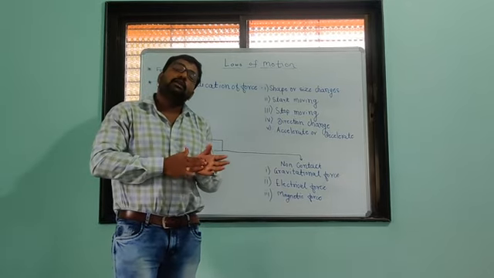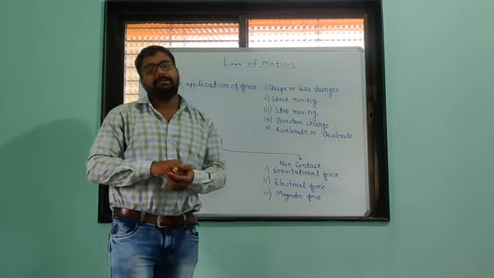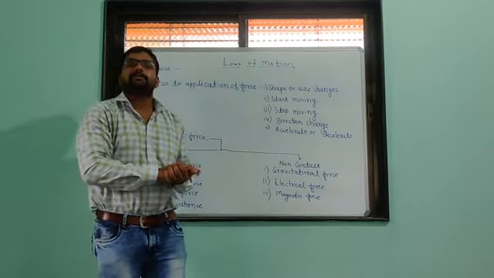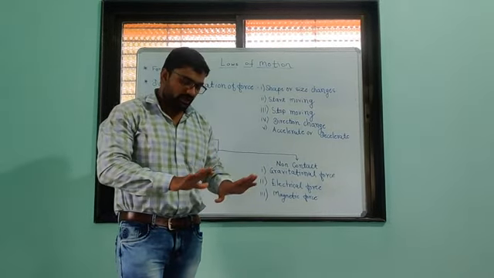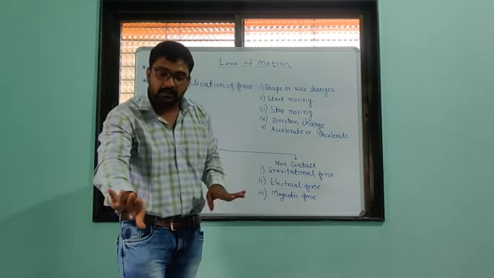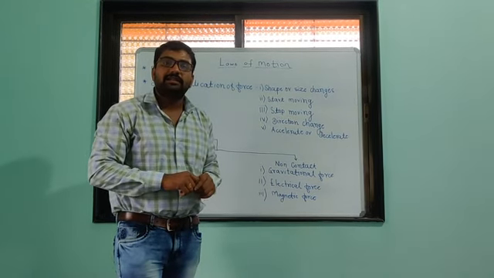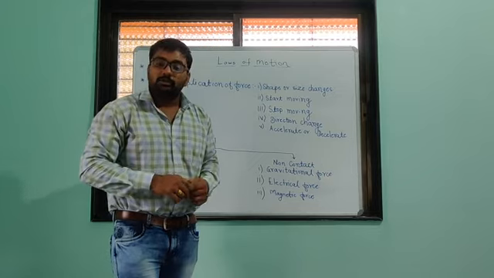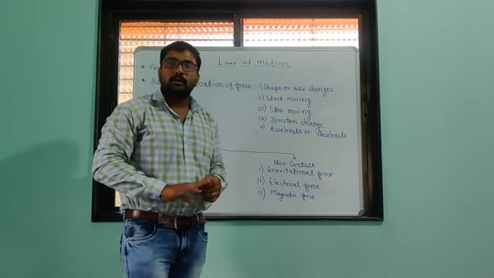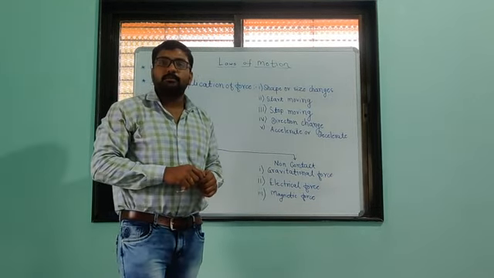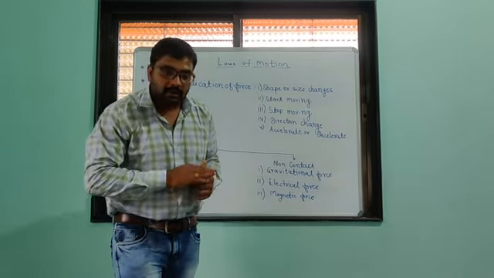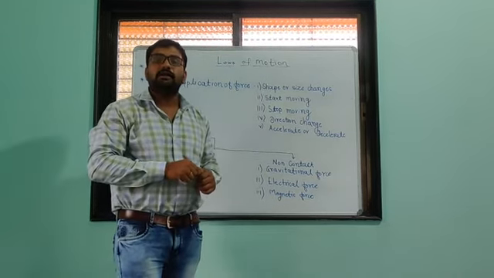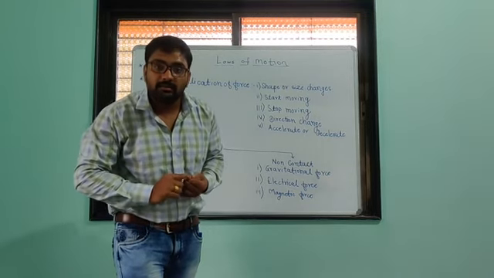Now, for that we have to consider two cases. Continuously our speed is increasing. Suppose initially we are at rest, so our velocity is 0. After 1 hour, our velocity is 10 km per hour, meaning in 1 hour we cover a distance of 10 km. After 2 hours, our velocity is 50 km per hour, and after 3 hours, our velocity is 100 km per hour.